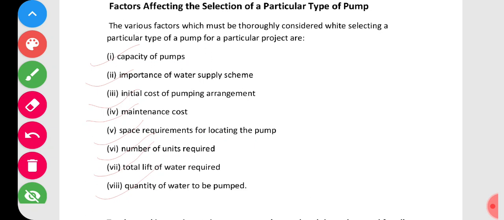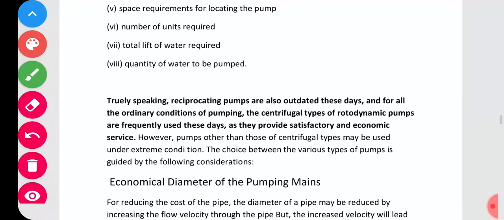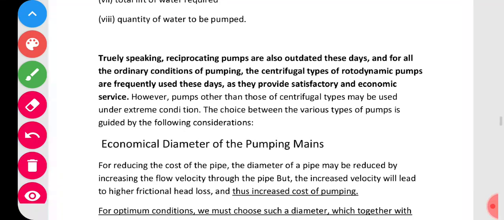So these are the different factors which are affecting the selection of the particular type of pump. Before selecting, these 7 factors are taken into account, studied, and then the pump will be selected. Okay, so that's all. Now let us see the last sentence, which is very important.